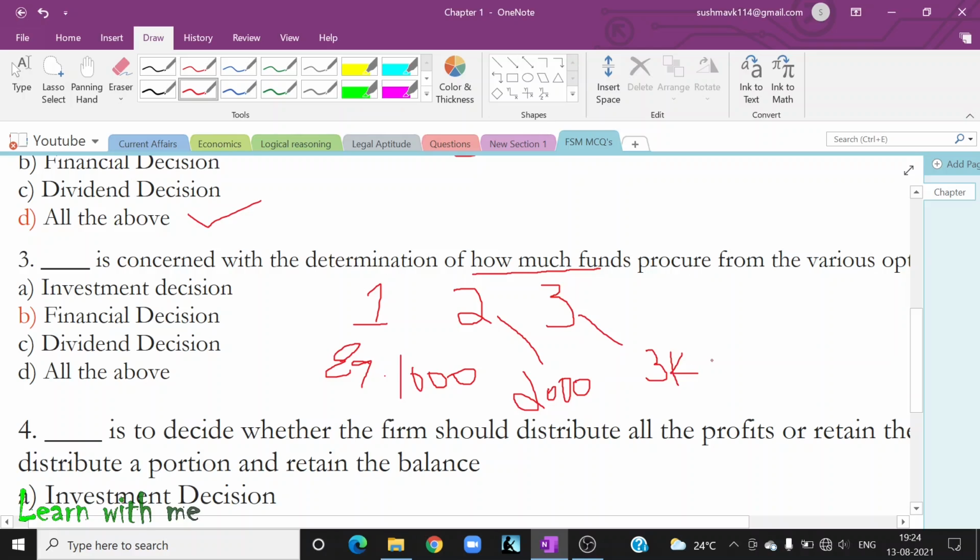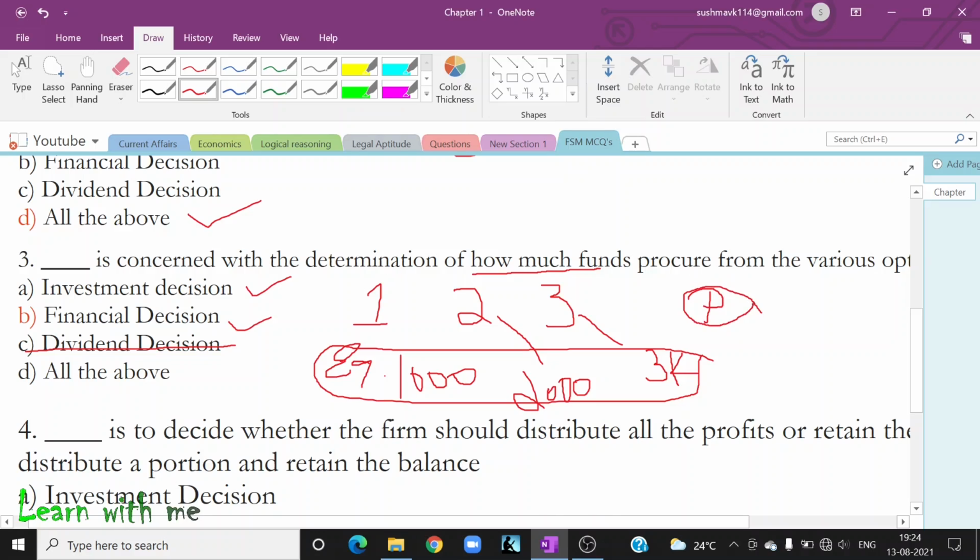Now, where there is a number involved, you have to think it is either financial decision or investment decision. It is not dividend decision. Why is it not dividend decision? Because only when there is a profit will the dividend decision come into the picture. But there is no profit. It is like either shall I go for equity share or for debenture or for preference.